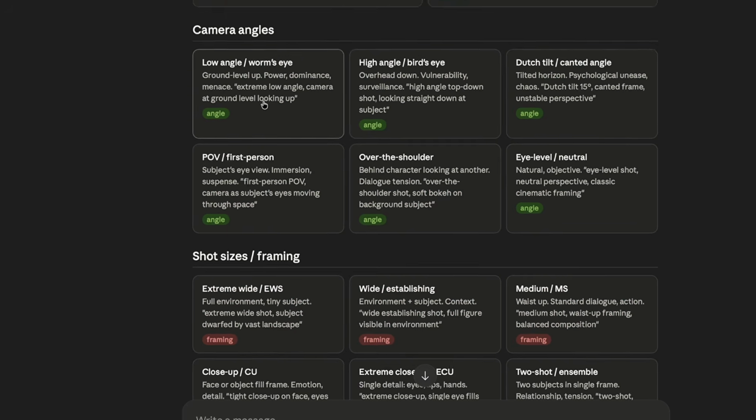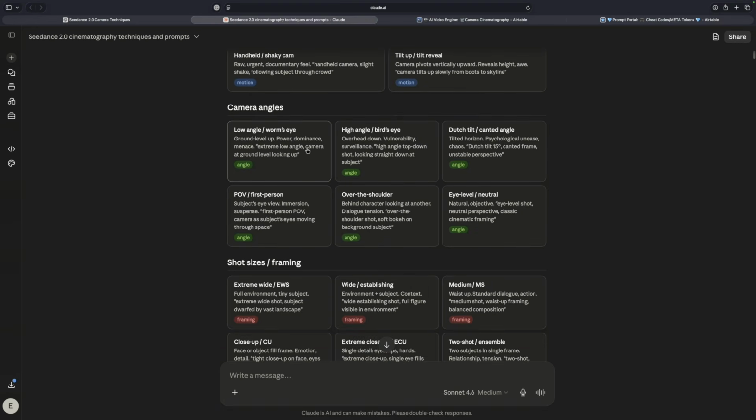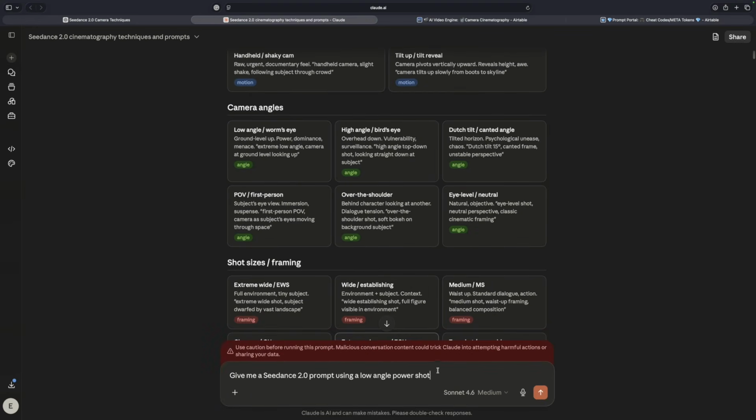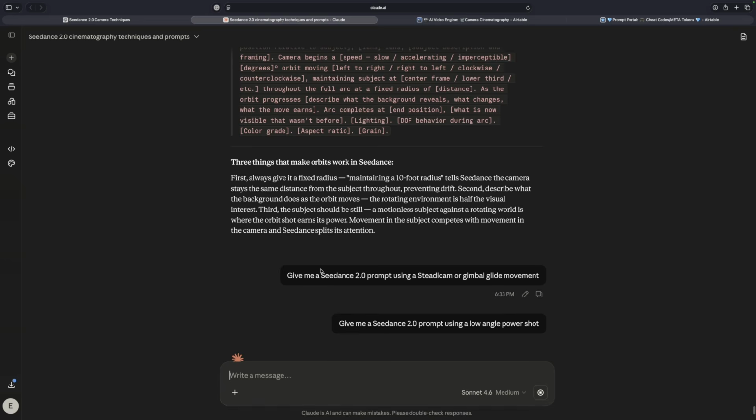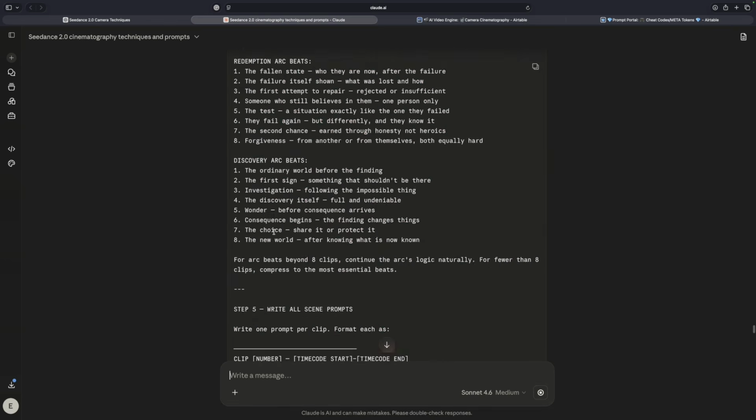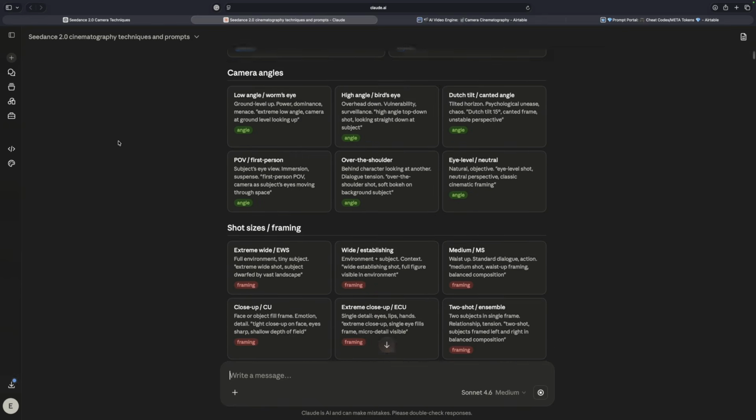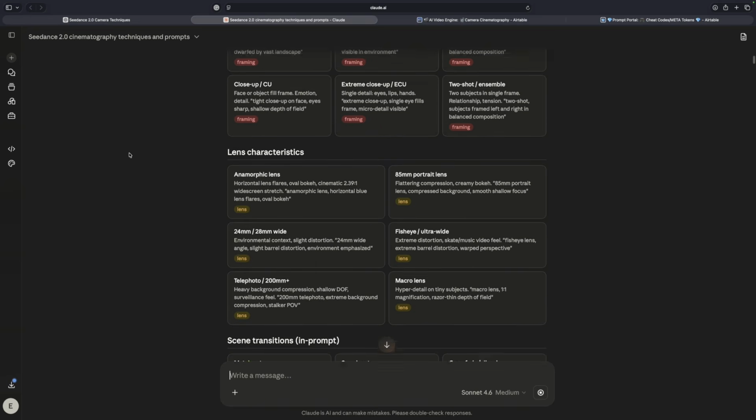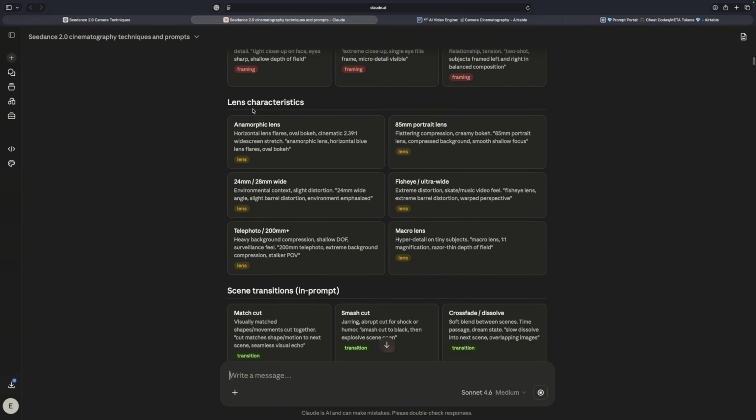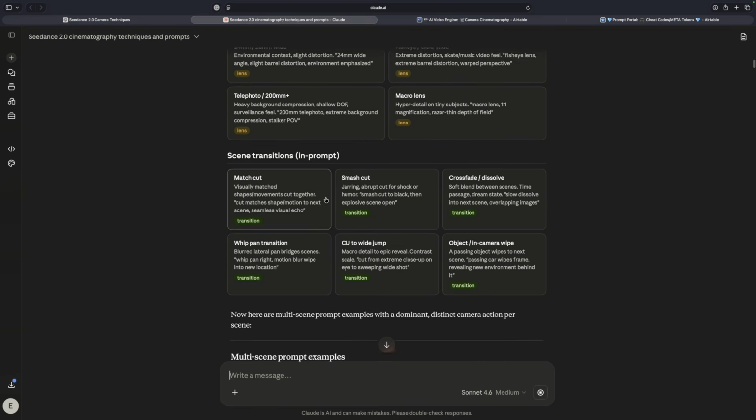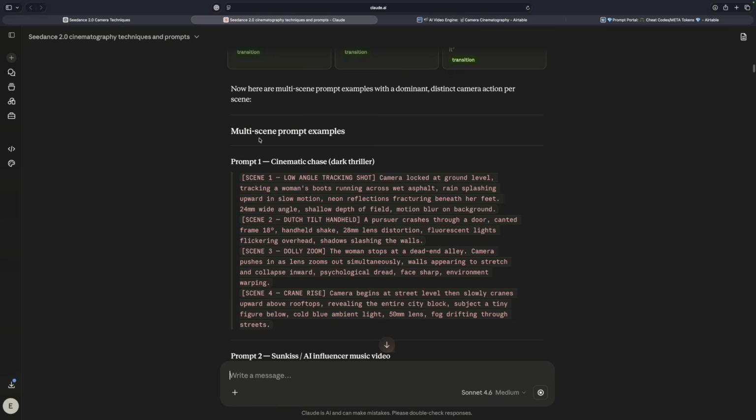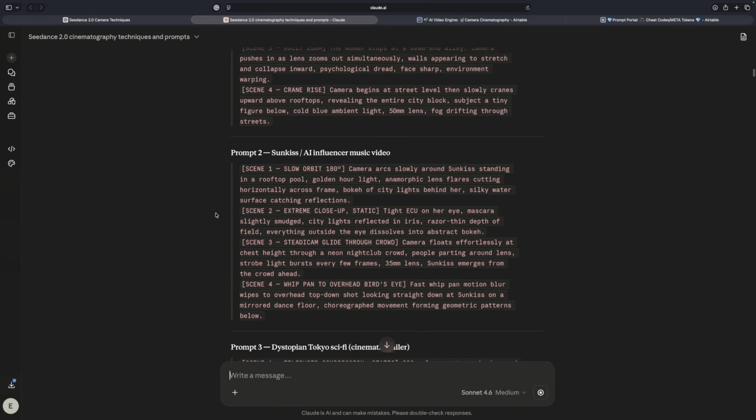Now as we scroll down, we're gonna get the camera angles. Now again, you can go ahead and click it. We'll get this warning again. But again, it fills in the prompt, click submit, and it will automatically create a prompt for you. It's going to be completely interactive. So all you have to do is just click on the specific option and you'll instantly get it. As we scroll down, same thing. Lens characteristics, scene transitions. And again, we're going to get the multi-scene prompt examples all right here.